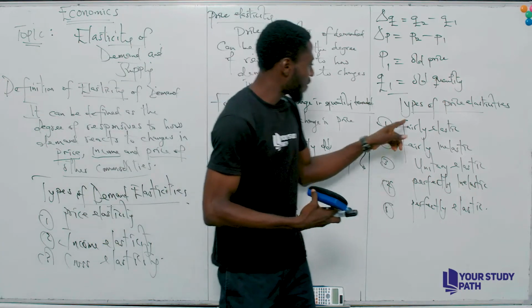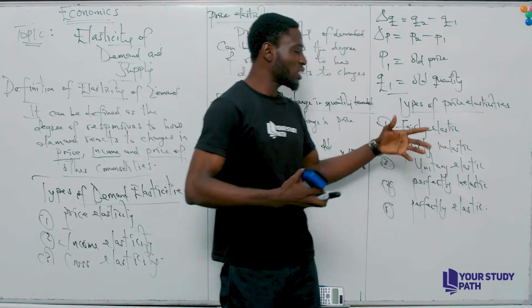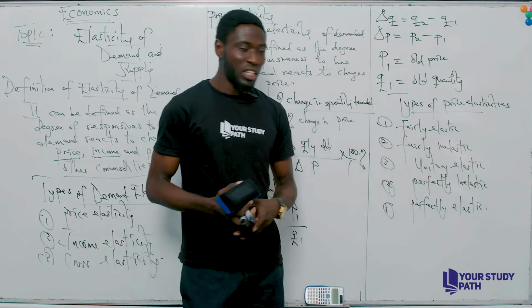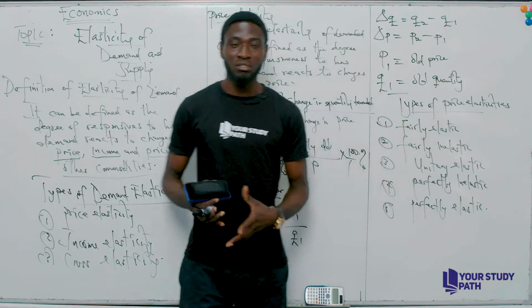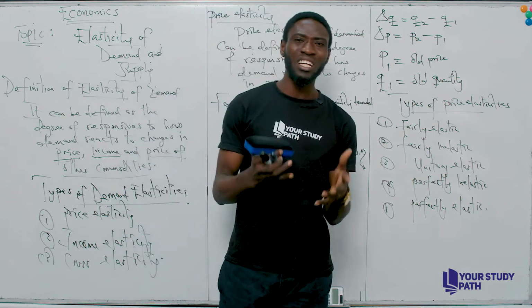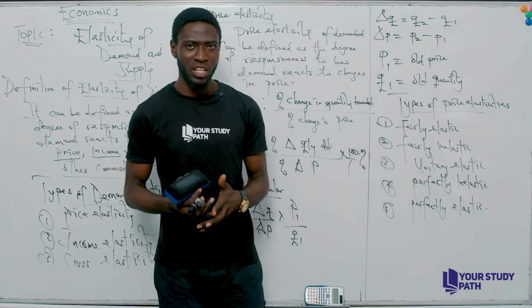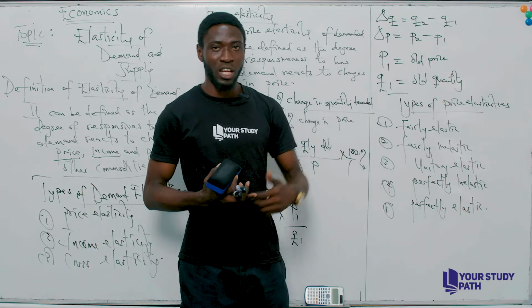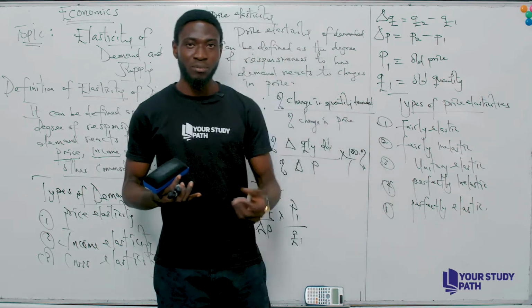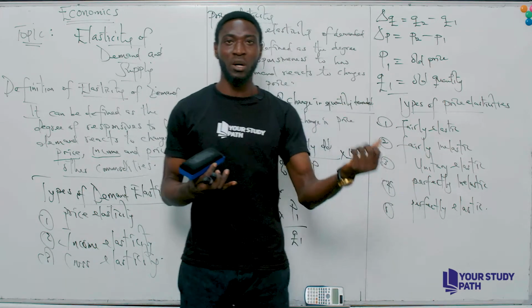Now, look at this. Fairly elastic. What is fairly elastic? Fairly elastic is just explaining how the change in price, when you have a larger proportionate change in your price, or you can have a lower proportionate change in price. Price can either increase or decrease.